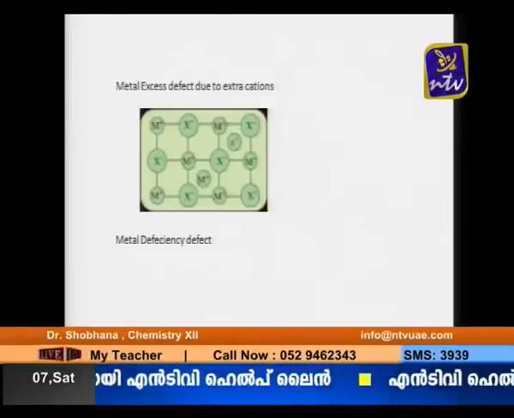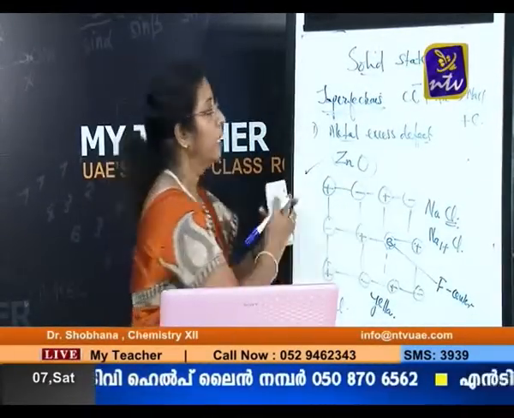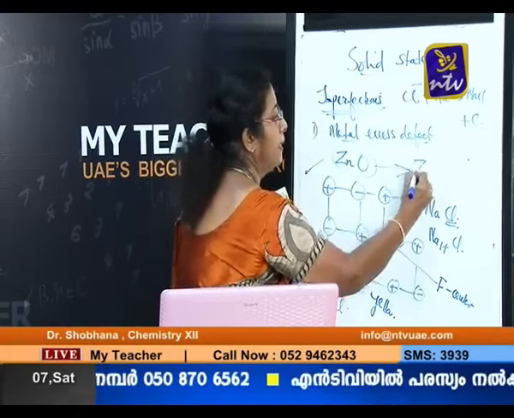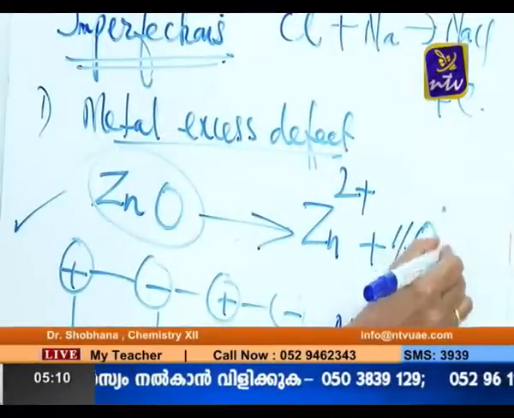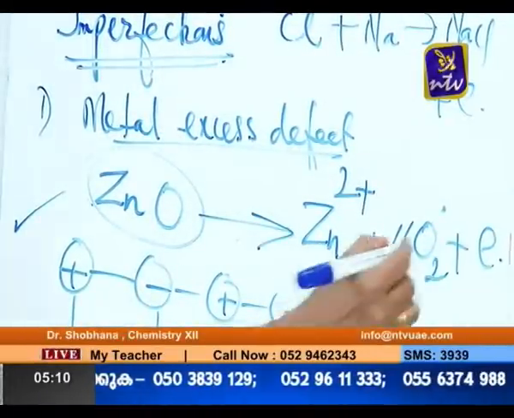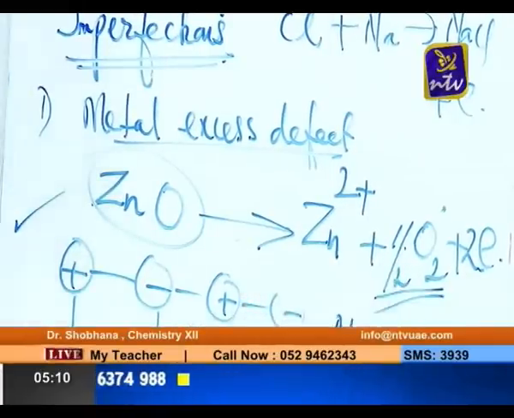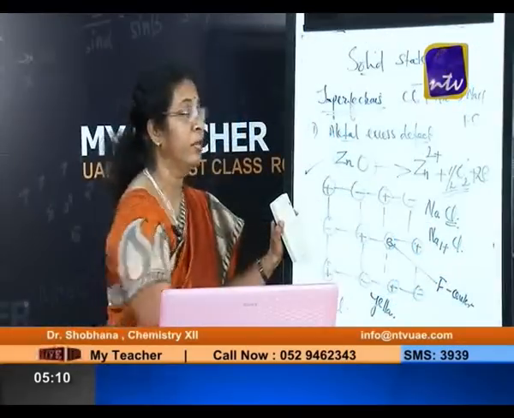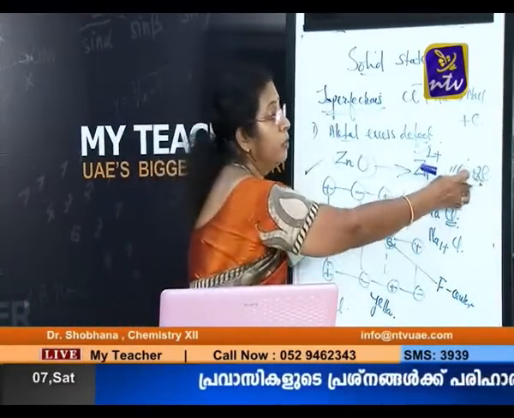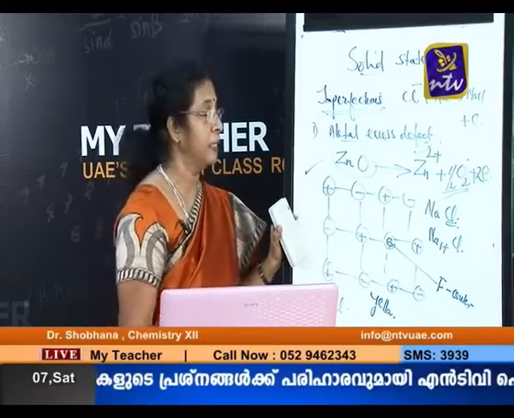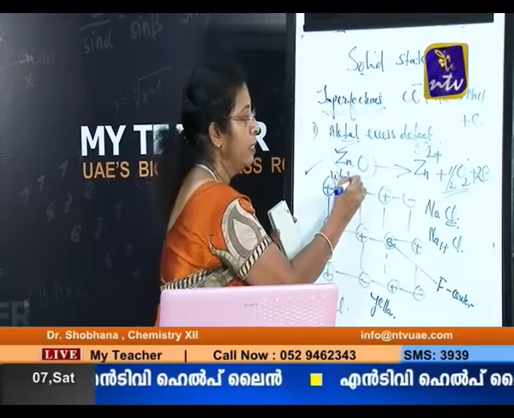Now how is it possible? Take the zinc oxide, which is white in color, and heat it strongly. Then it will decompose to give Zn2 plus, half O2 and 2 electrons. The oxygen gas produced will be released to the atmosphere. The Zn2 plus produced will be trapped in the interstitial site, and the electrons produced are also trapped in the interstitial sites. So this is ZnO, white in color before heating.